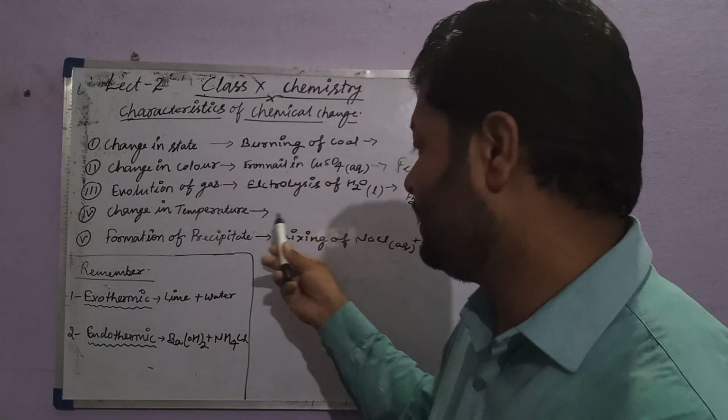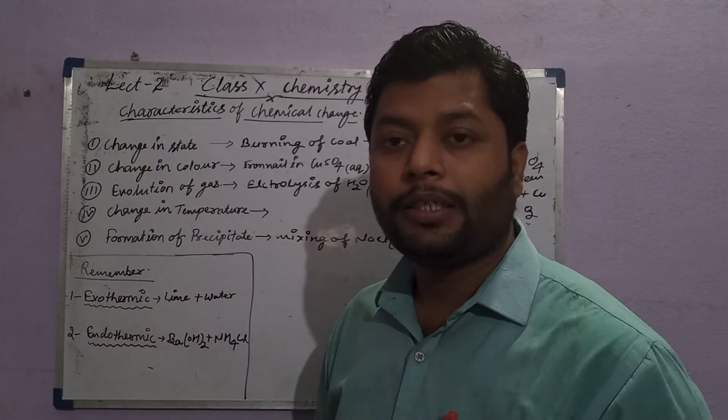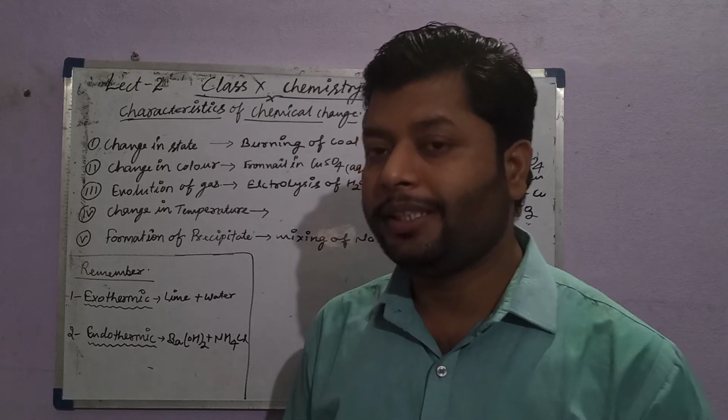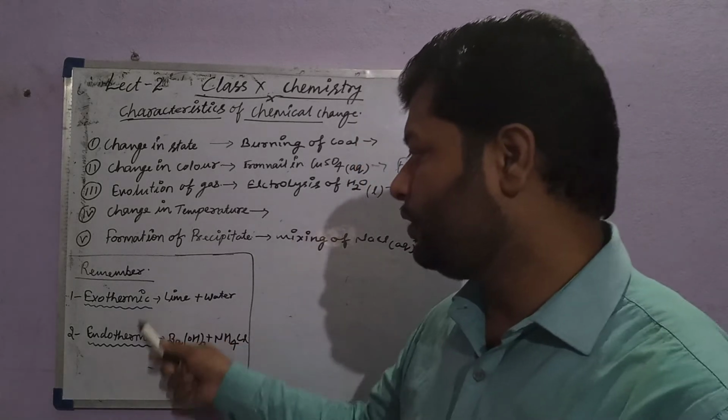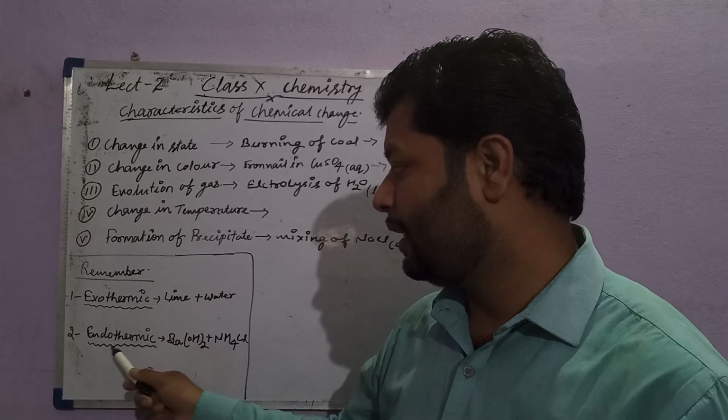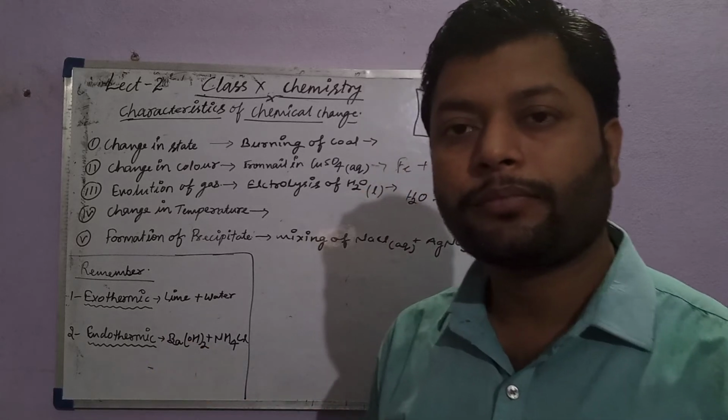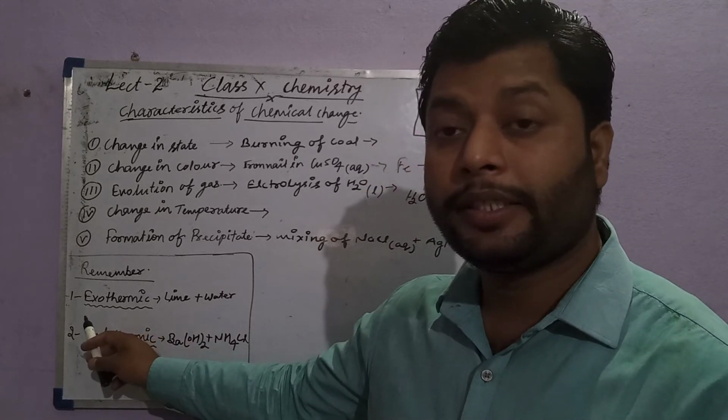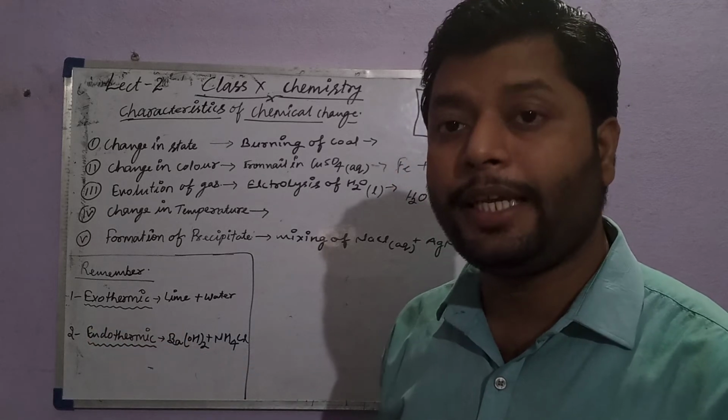Change in temperature can be learned through two different terms, exothermic and endothermic. Exo means given out, thermic means heat.